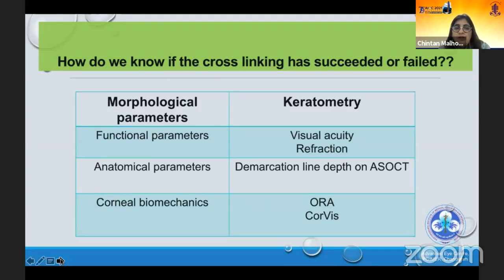We look at morphological parameters: functional, anatomical, and corneal. One of the most important things we look at, and the tendency is to look at keratometry. So we see the keratometry. If the K-mean or the K-max decreases, we tend to declare it a success, and if it increases, we tend to declare it a failure, because the cornea is steepening.